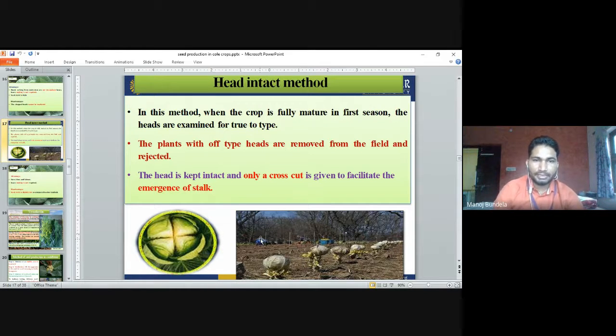The head is kept intact and only a cross cut is given to facilitate the emergence of the stalk. So we keep the head in the field itself and make a cross cut like this, so that the stalk will emerge earlier. From this portion the stalk will emerge. This is the field condition.